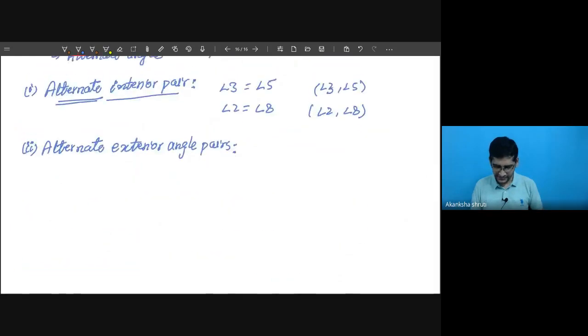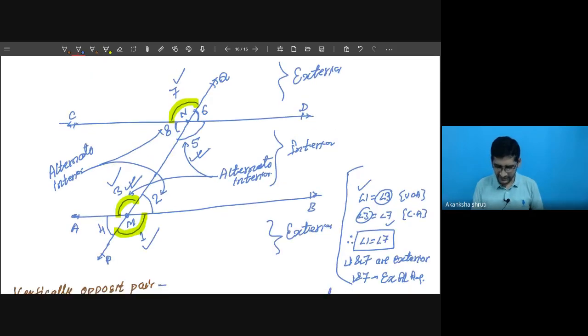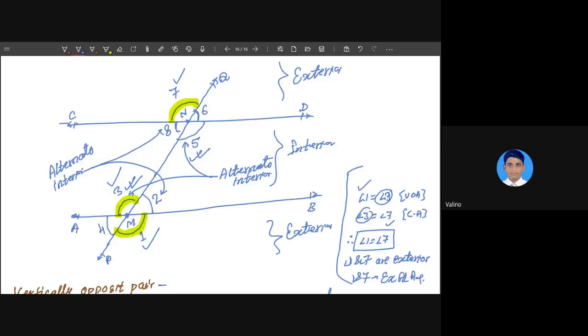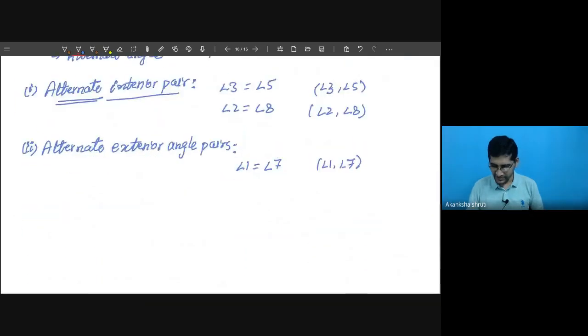So angle 1 and angle 7, this is one pair. Another one, what is left? Angle 4. Angle 4 is equal to angle 6. Very good. So the other one is angle 4 equals angle 6. So angle 4 and angle 6.